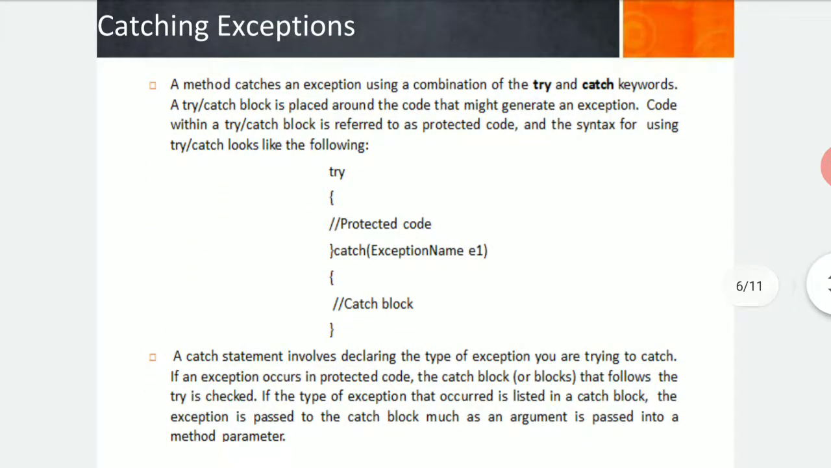Catching an exception is a method. An exception is caught using a combination of try and catch keywords. A try/catch block is placed around the code that might generate an exception. Code within a try/catch block is referred to as protected code, and there is a syntax for using it. Specifically, the code is put up here: a try, and the protected code is provided here.